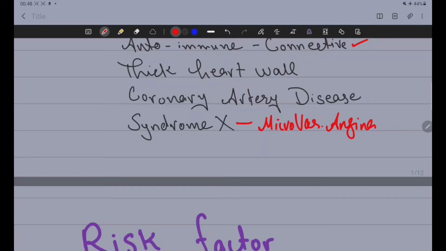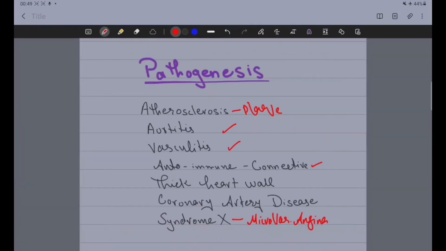It is a cardiac microvascular dysfunction in which the patient has angina but with normal coronary arteries on angiography. So this was the pathogenesis of angina.